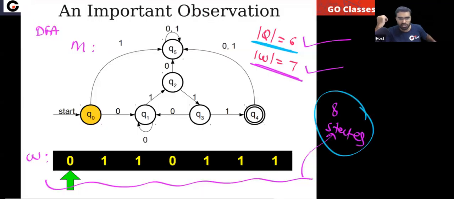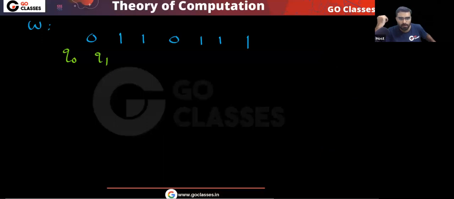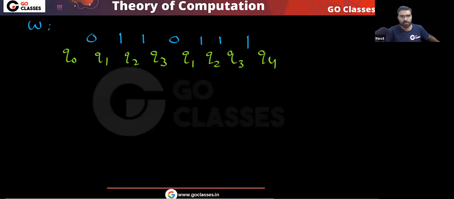This is your string: 0, 0, 1, 1, 0, 1, 1, 1. So tell me what sequence you will get. You will start in state Q0. In Q0, if you read 0, you will go to Q1. In Q1, if you read 1, you will go to Q2. Then you will go to Q3, then Q1, then Q2, then Q3. And from Q3, if you read 1, you will go to Q4. And this Q4 is the final state. This w is going to the final state.